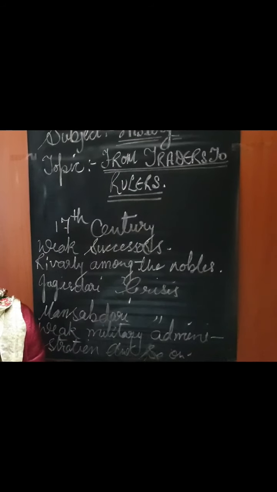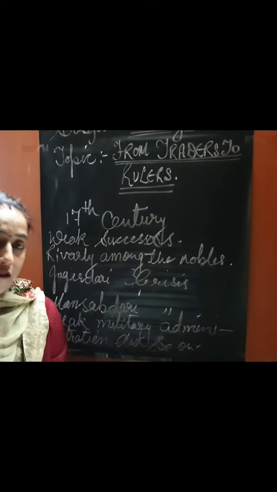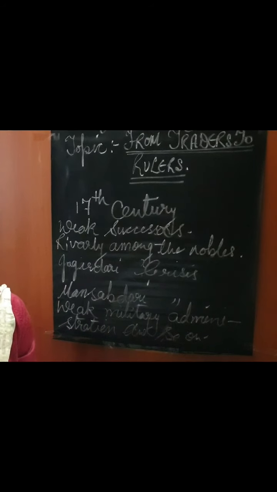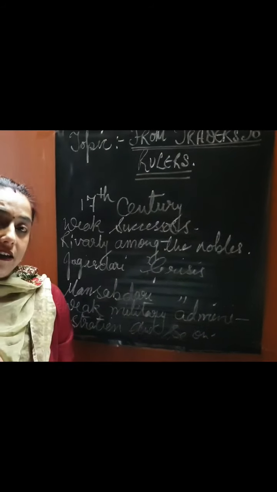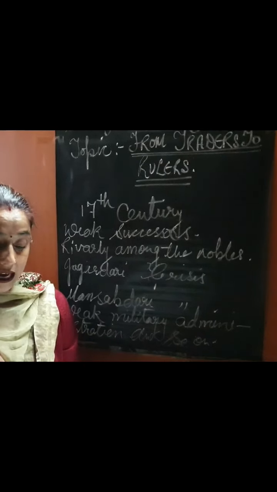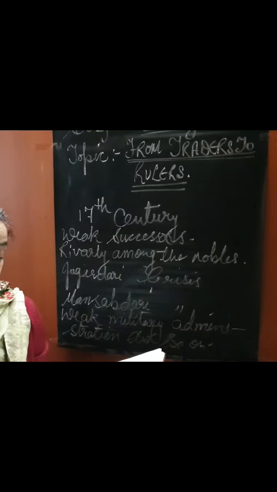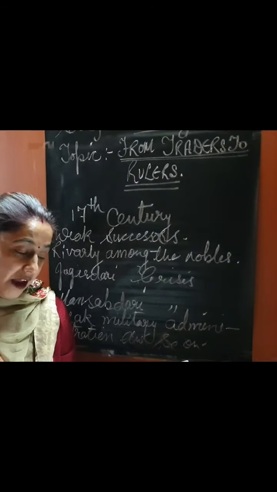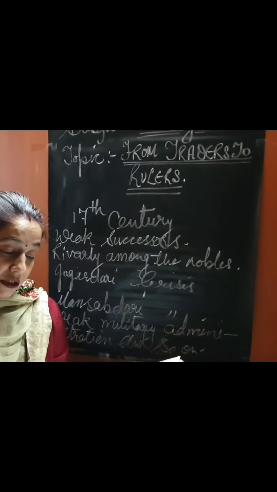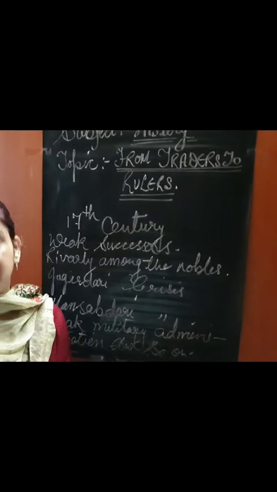Now, what do we mean by these factories? Factories meant trading centers. The staff or officials of the company were called factors. Is that clear? These factories were trading ports of these companies. The factories were engaged in trade, with goods like spices, cloth, indigo, and silk in great demand in England.